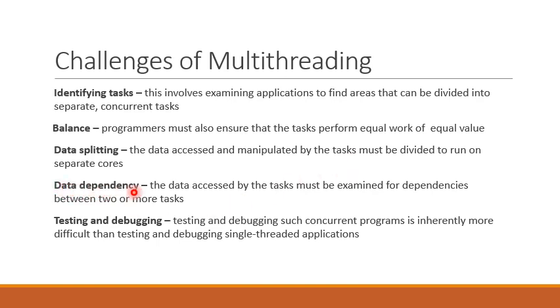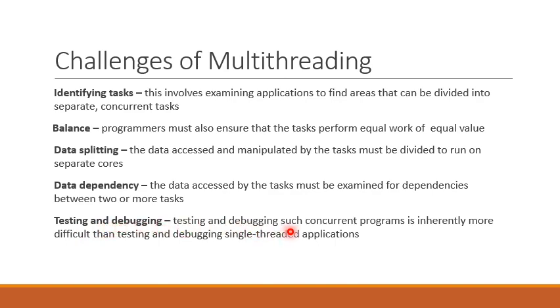Another challenge is data dependency. The data accessed by the tasks must be examined for dependencies between two or more tasks. This means one task depends on the data from another task. And when there is such data dependency, then we must provide a synchronization mechanism to avoid any inconsistency in the operations. And finally, the challenge is in testing and debugging.